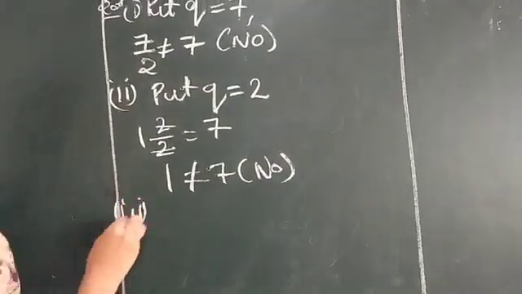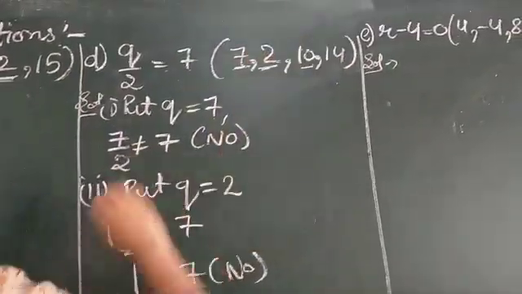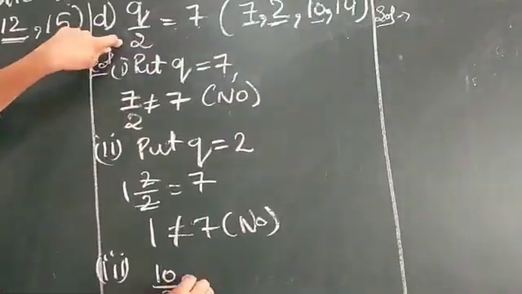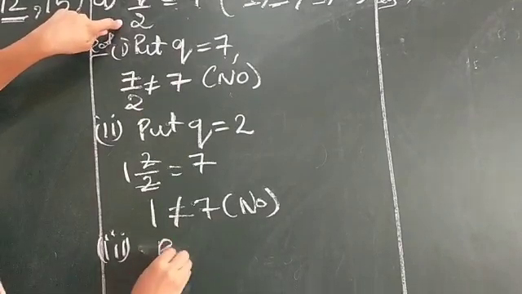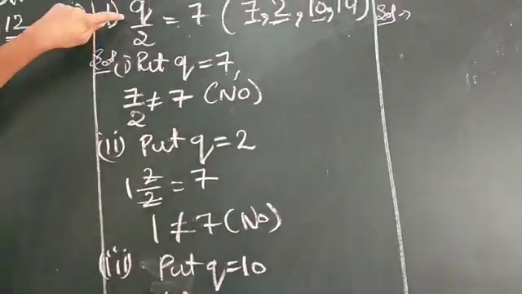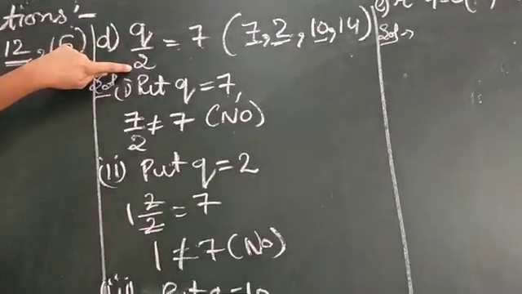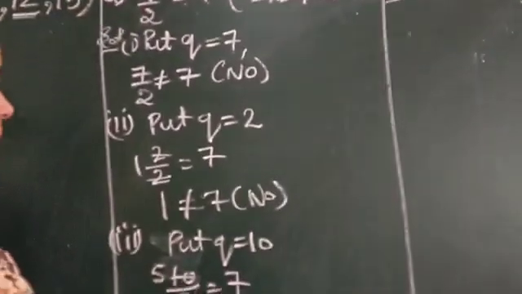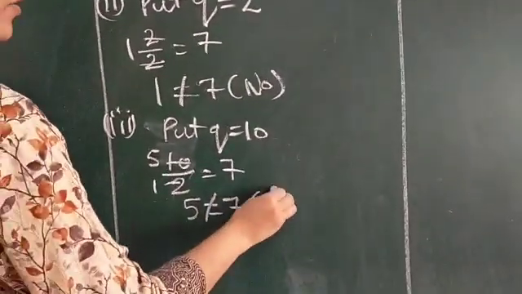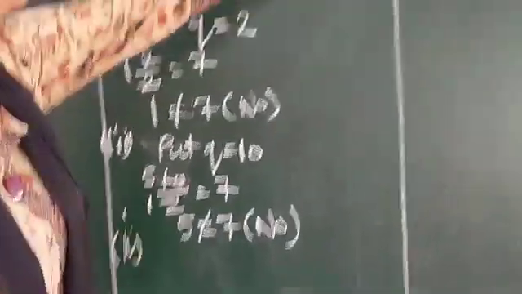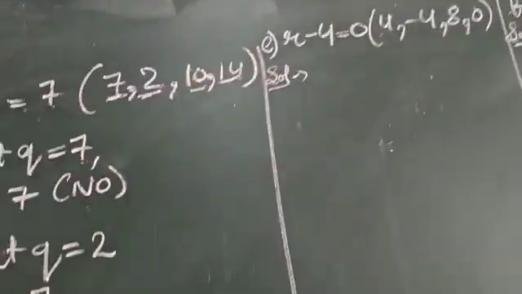Now third part. Instead of q, now we will put 10. Put q equals 10. 10 upon 2 is equal to 7. Cut it. What will come? 5. But 5 is not equal to 7. So no. Now in the last, fourth part, instead of q we will put 14.